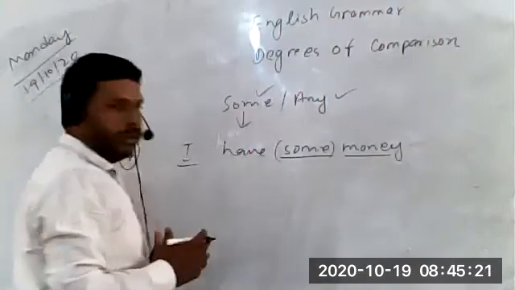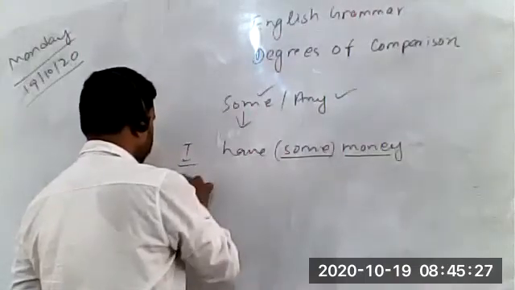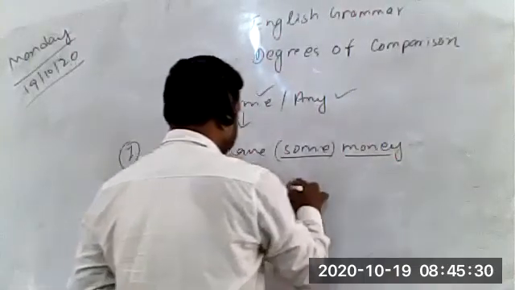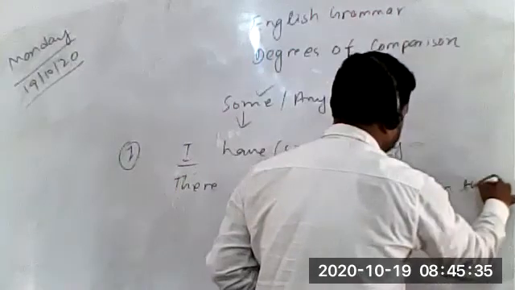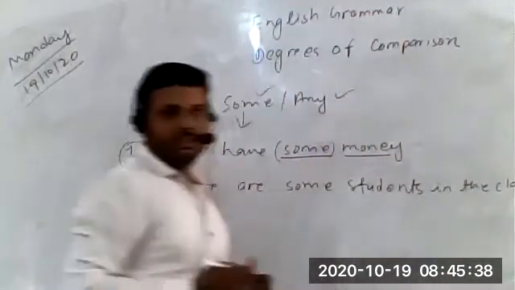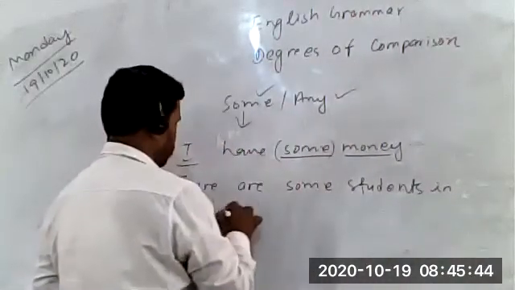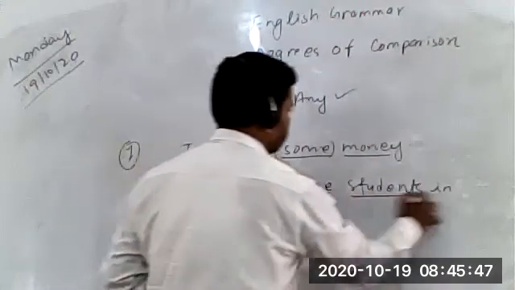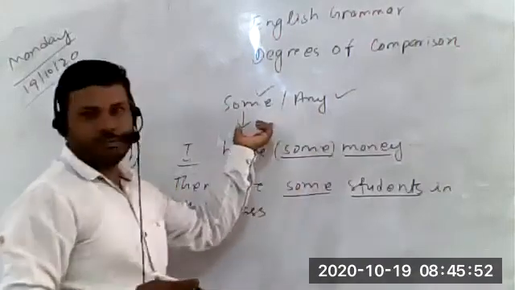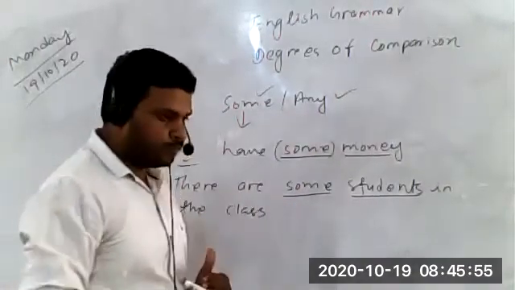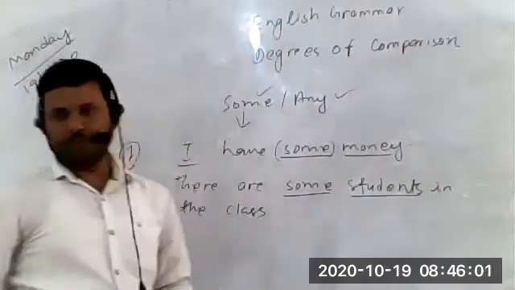Let's see one example related to a countable noun. There are some students in the class. In this sentence, you can clearly see that we have used some before students. Here students is a countable noun. So it means some could be used for both countable and uncountable nouns. And always remember, it is used only in affirmative sentences. I think there should be no problem.